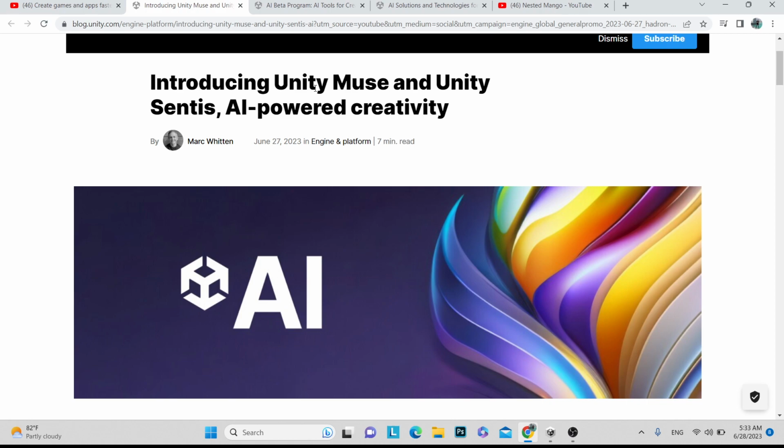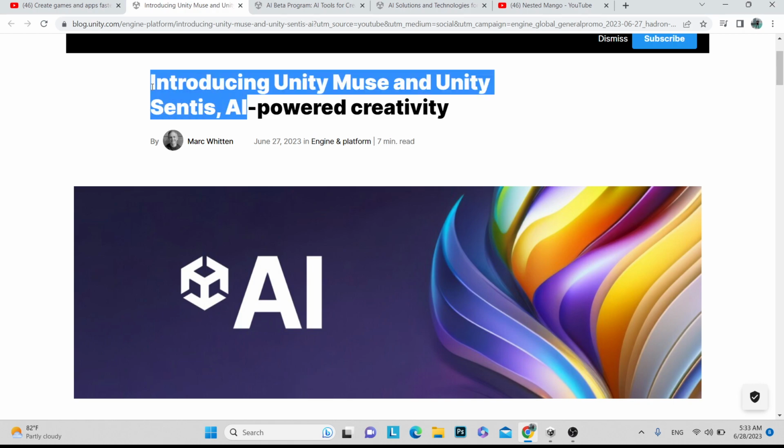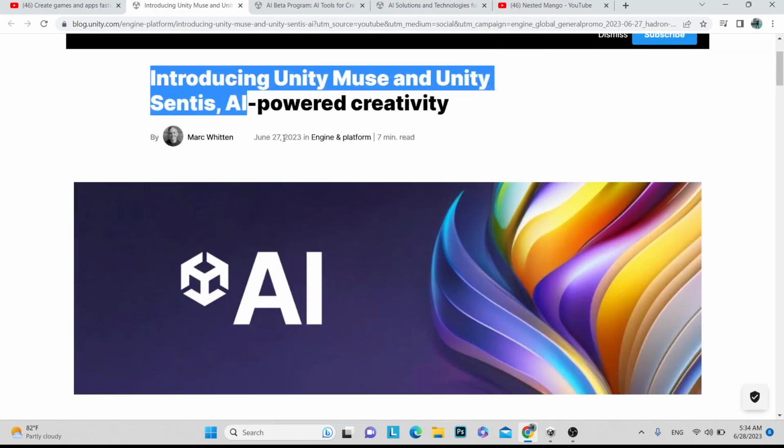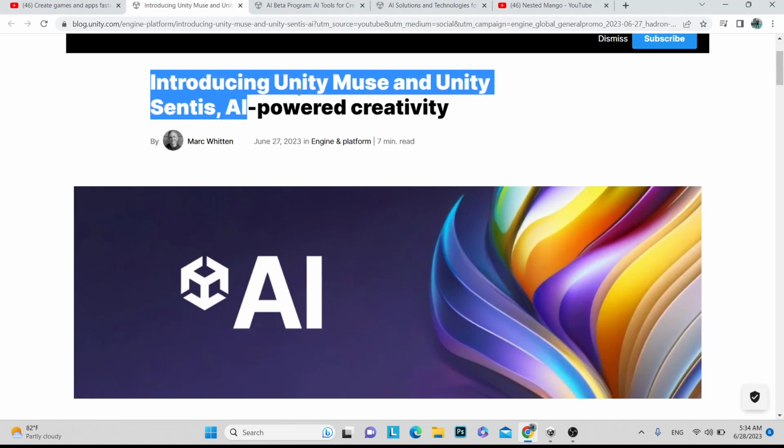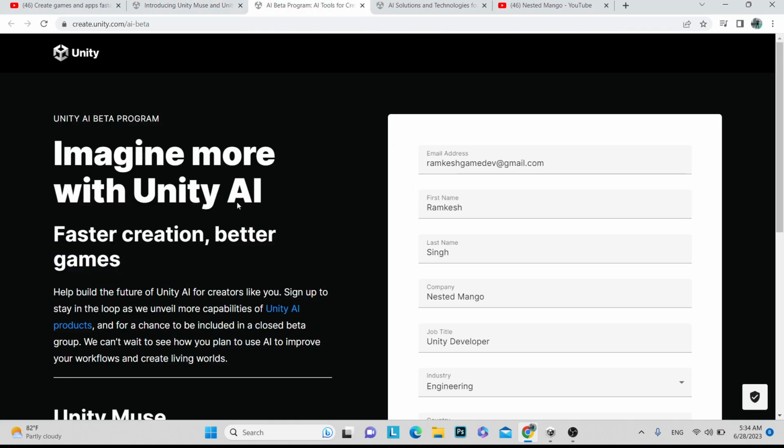So here you can see, introducing Unity Muse. There are two AI tools Unity is launching. The first one is Unity Muse and the second one is Unity Sentis. Both have different purposes and different capabilities. We will learn about them, and I will drop all the links, as well as a link where you can join the beta program.